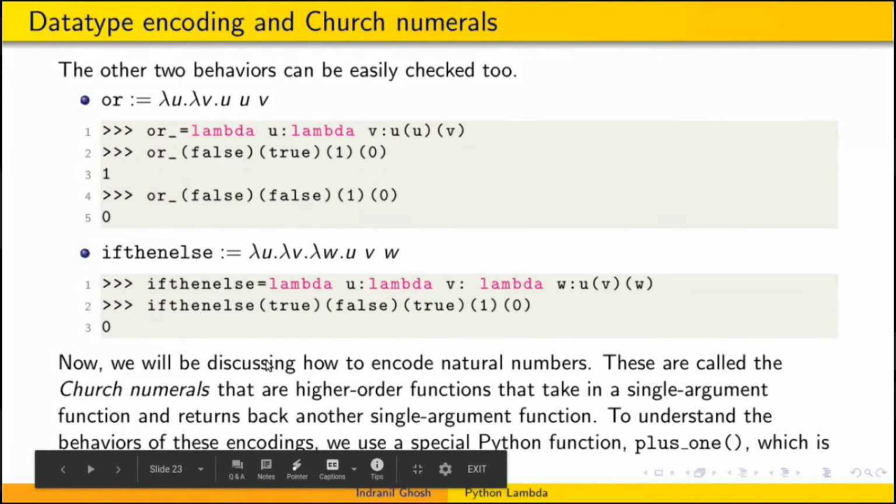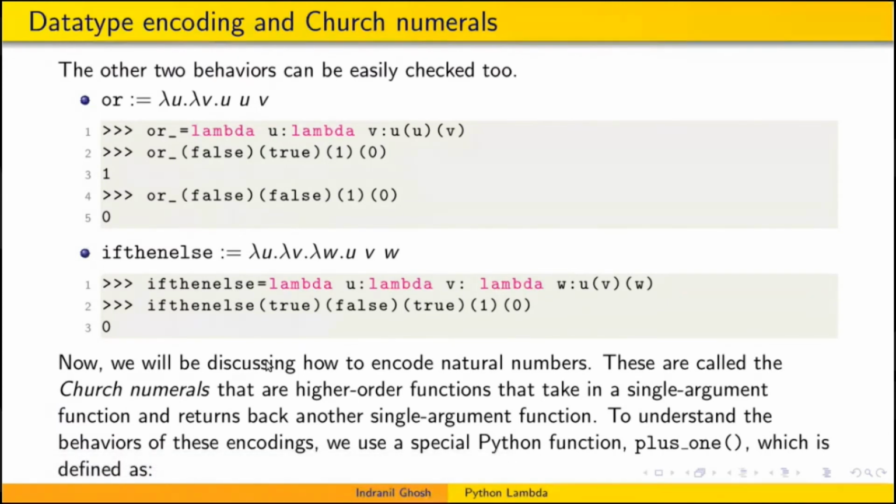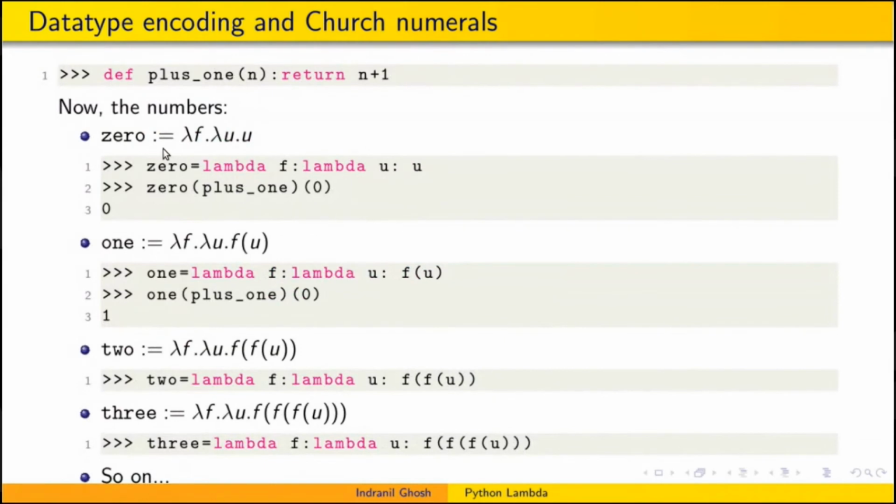Next we'll try encoding some numbers, called Church numerals. 0 is written as lambda f dot lambda u dot u, and 1 is written as lambda f dot lambda u dot f of u. To understand the behavior, we actually need to define a plus 1 function, which takes in an argument n and returns n plus 1. It's a very trivial function. To understand the 0, if we pass 0 alone, it will return a function.